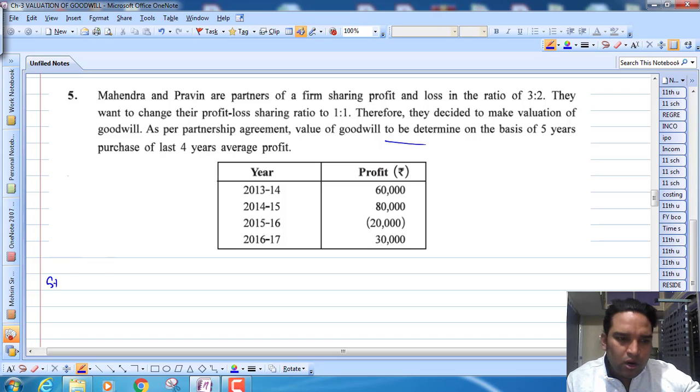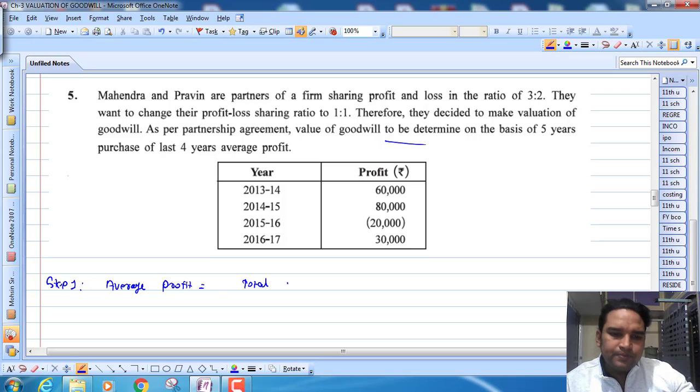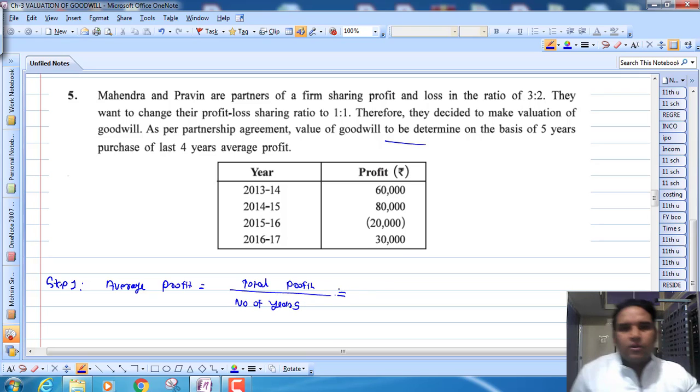The step number 1 is what? Calculation of average profit. Now what is average profit? You know, total profit divided by number of years. Now here, how can we find the total profit?